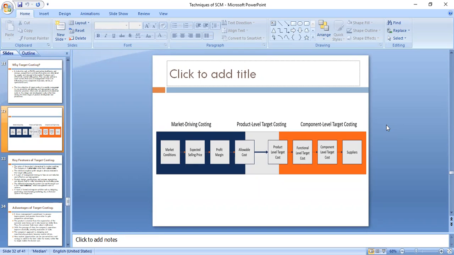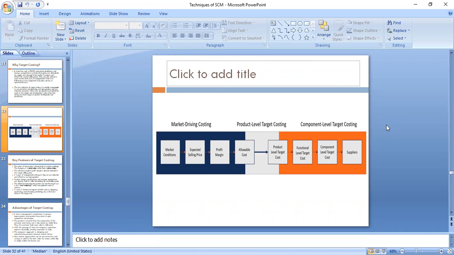Earlier we used to go to the office and work on a PC there, but now the employee needs a laptop, so companies are buying laptops for employees. Students have also started buying laptops or smartphones. So there is demand, and this is market-driven costing.